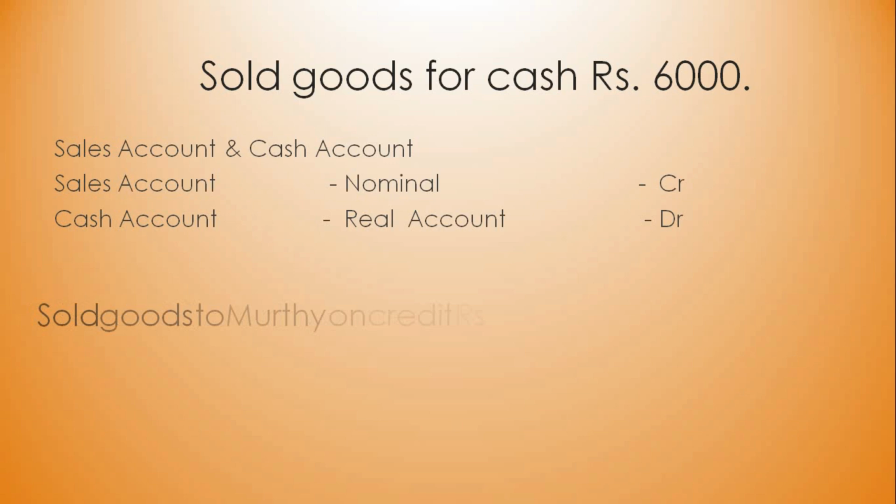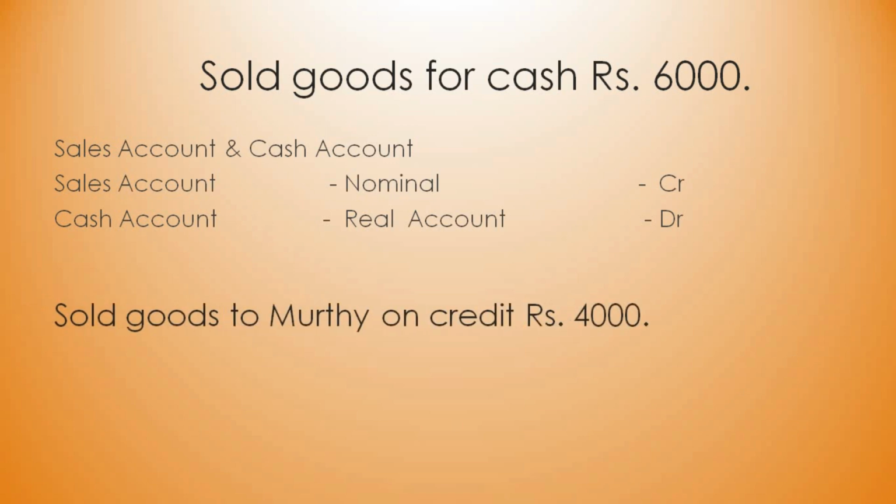Hope you're clear with this. So next one, sold goods to Murthy on credit rupees 4,000. So what are the two types of account here? One is sales account. The other account is Murthy's account. It is not cash. It is Murthy because it has been sold for credit. So we are taking Murthy's account.